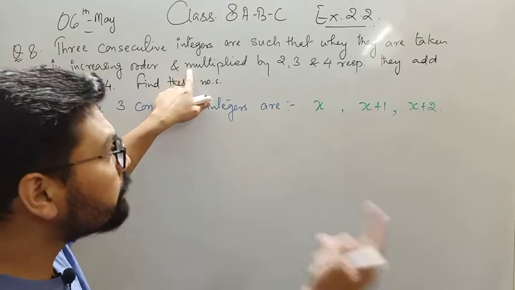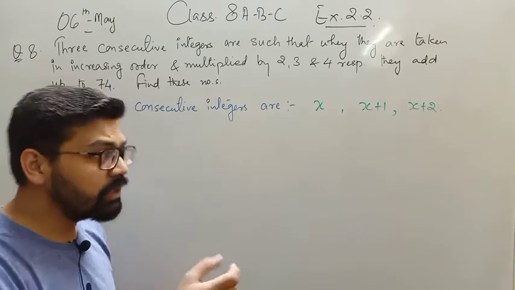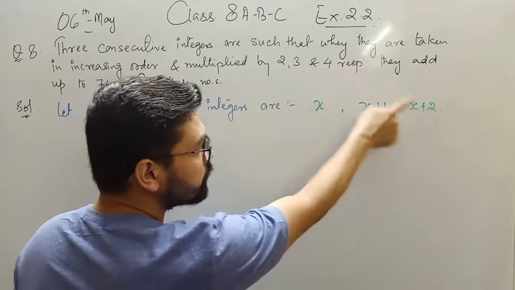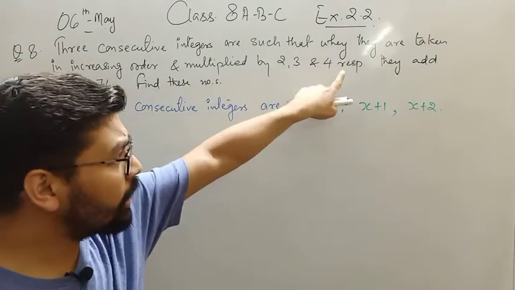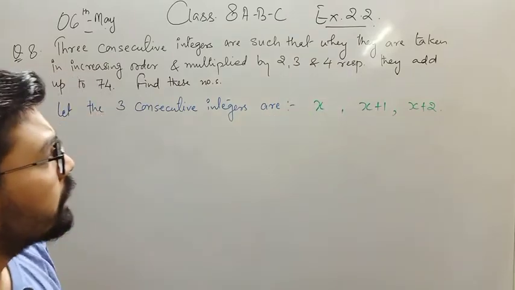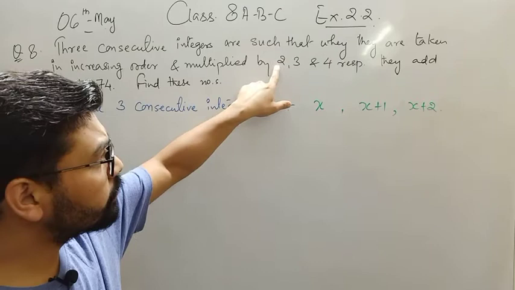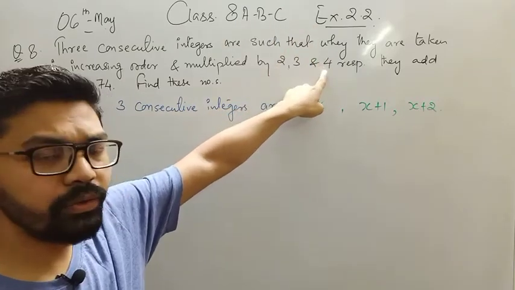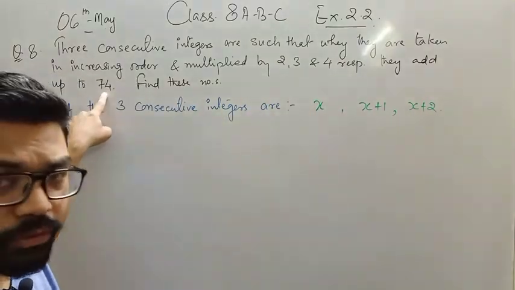And multiplied by 2, 3 and 4 respectively. That means 2 is multiplied by the first, 3 by the second and 4 by the third. This is the meaning of respectively. And when you add these three, you will get 74.